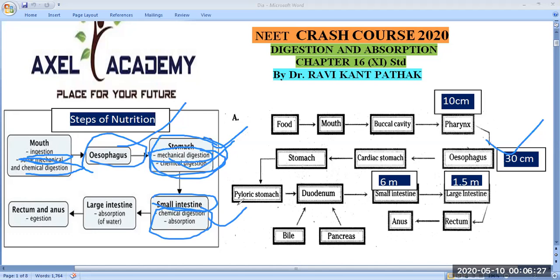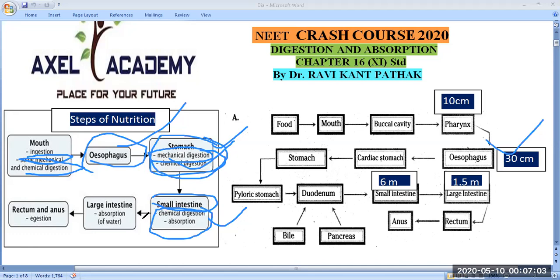In the duodenum, complete digestion takes place, because you know very well there is the hepatopancreatic duct. Hepatopancreatic means liver as well as pancreas, both secrete their substances inside the duodenum, and in the duodenum complete digestion takes place. Why are we saying complete digestion? Because every substance, protein, carbohydrate, fat, everything is digested there. But in the mouth, only carbohydrate is digested. In the stomach, only protein is digested. But in the small intestine, every substance is digested.